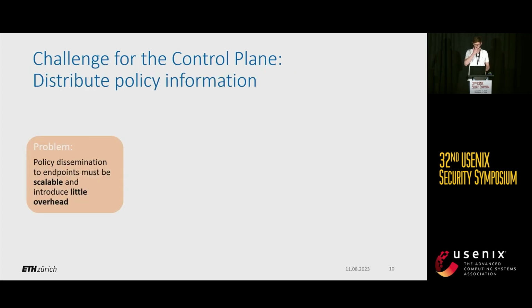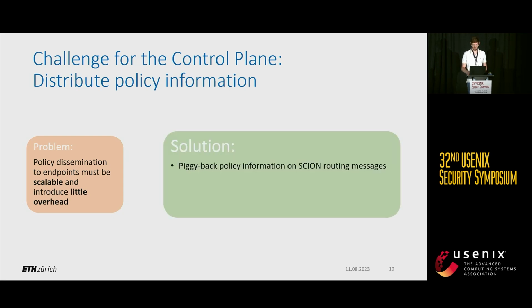Another challenge that we had to overcome for the data plane is how we distribute this policy information to the endpoint in a scalable fashion while ensuring that there is not significant overhead. We solved this by piggybacking this policy information on the existing SCION routing messages. So no additional routing messages are necessary for FABRID.